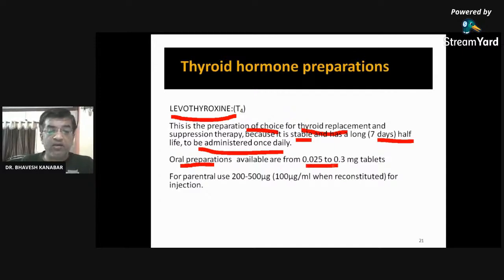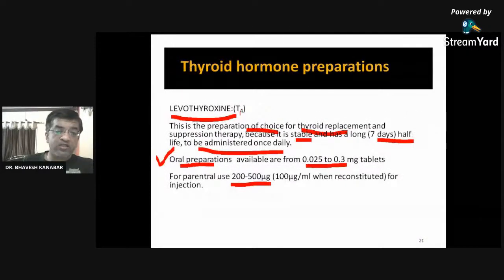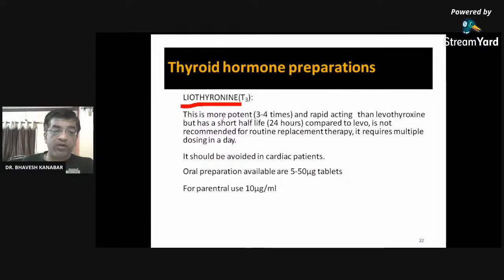Okay. And it is available in the dosage of 0.025 to 0.3 milligram tablet. For parenteral, injectable use, 200 to 500 microgram, 100 microgram per ml is available as injection. But most commonly, oral preparations are given in thyroid replacement therapy. Another drug is liothyronine, that is T3. This was T4 and this is T3.